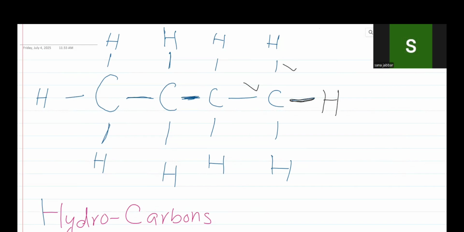And just notice that we have put single bonds to every carbon atom. Only a single bond is present between them. Focus on it: the single bond, the single bond, the single bond. You have not seen a double bond or a triple bond between carbon atoms. So this is a single-bonded compound, which is a very simple formula.